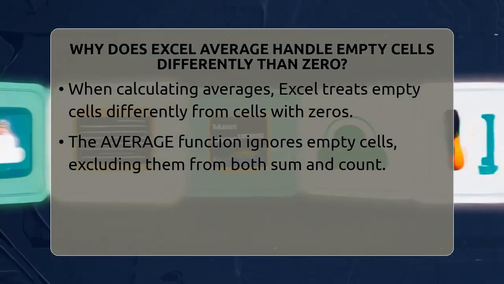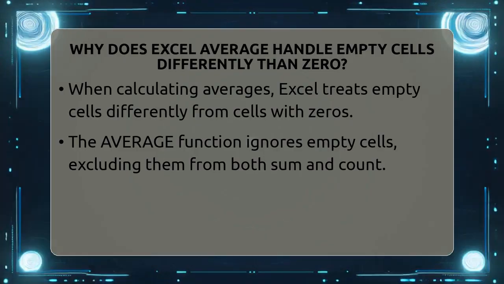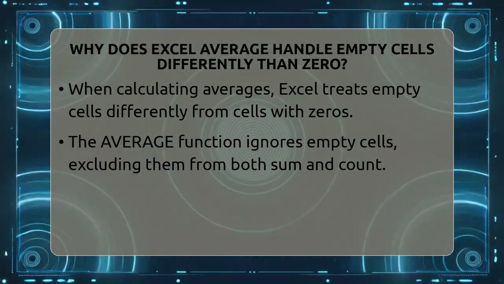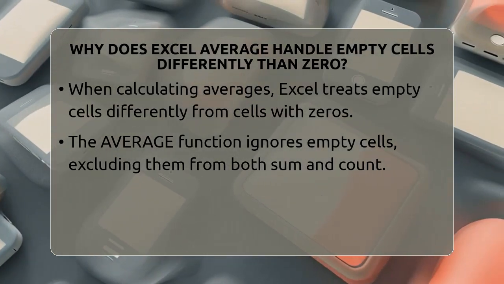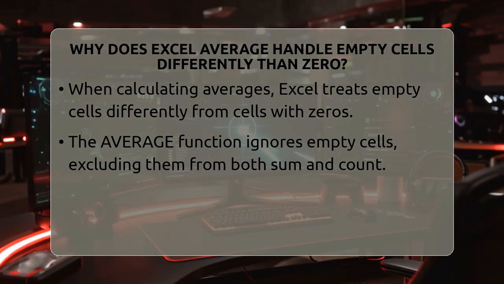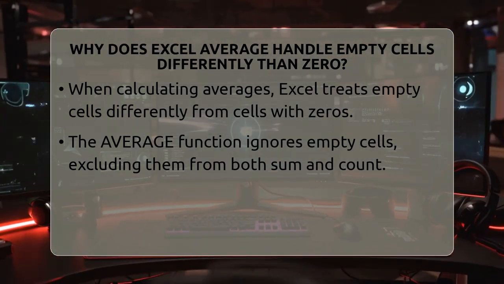Why does Excel average handle empty cells differently than zero? Imagine you're trying to find the average of a list of numbers in Excel. You notice that some cells are blank while others have zeros. You might wonder why Excel treats these two differently when calculating averages. Well, let's explore what happens behind the scenes.